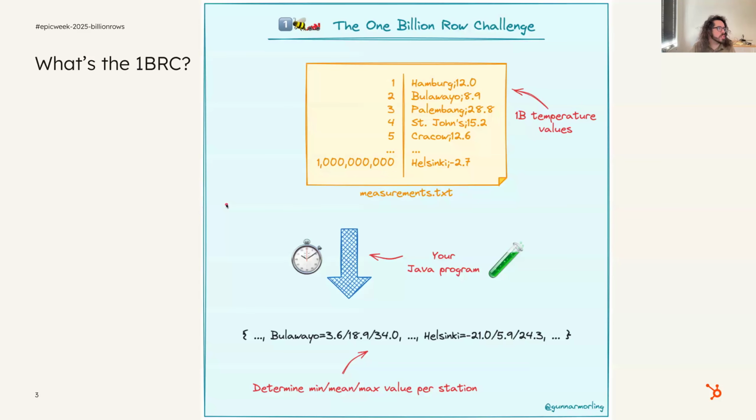But today, what I want to talk about is the 1 billion row challenge. This is a challenge where you have a file that has 1 billion temperature values. Each one of the rows in this file is the name of a city, semicolon, and then a temperature. Got 1 billion of these. It's about 14 gigs. And you're supposed to write a Java program that processes through these as fast as possible, right? And returns a result like this, where you get the name of the city, and then the minimum value seen, the mean value overall, and the max value for each one of those cities one by one. So it seems deceptively simple, but you're supposed to do it really, really fast.